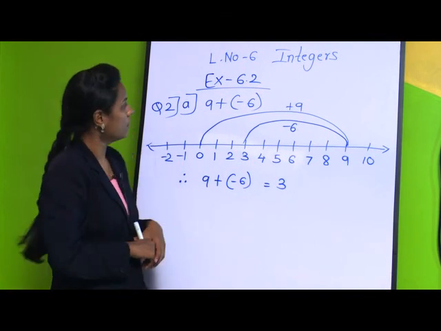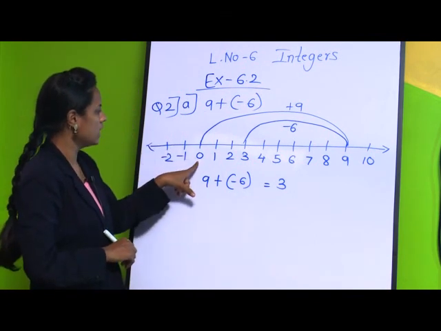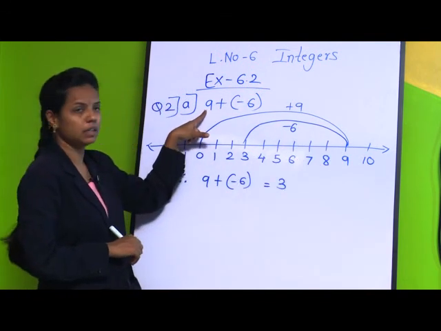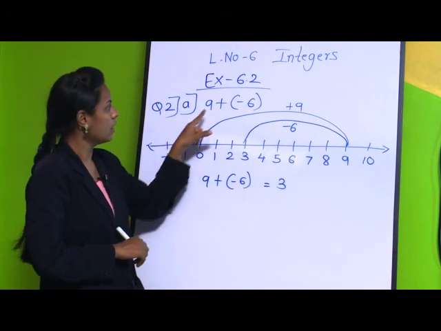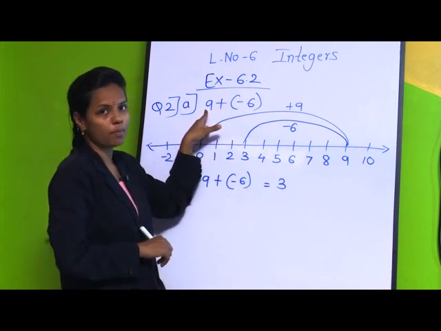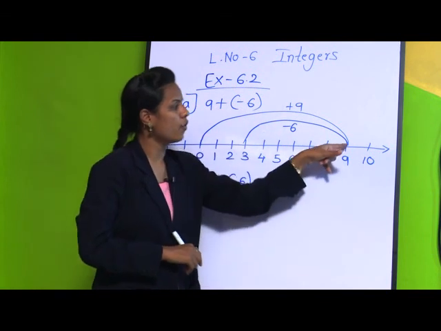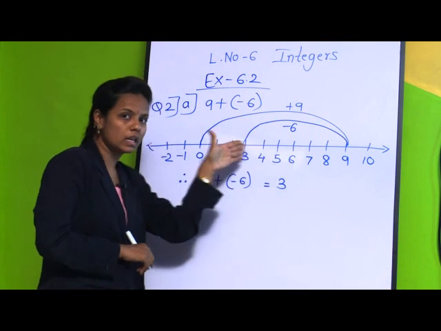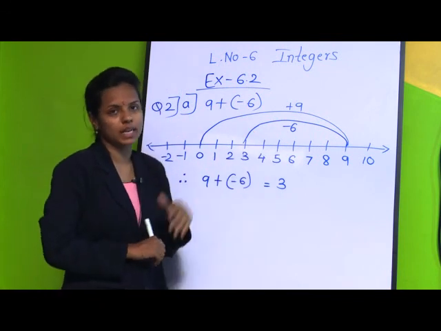Did you get it? Once again I will explain. From 0 we have to jump directly to 9, as we have the positive integer 9 here. Now we have to subtract 6 from 9. So from 9 we have to move 6 steps back, because towards the left we have decreasing order.